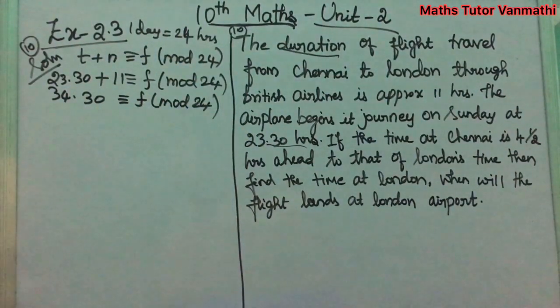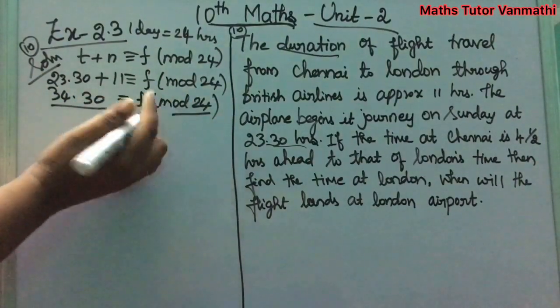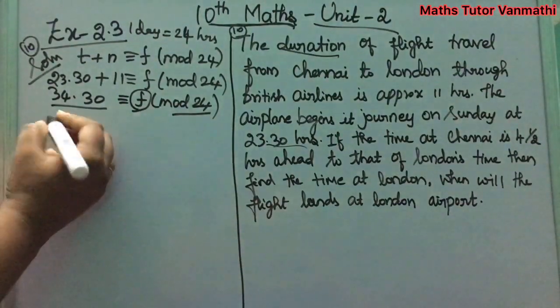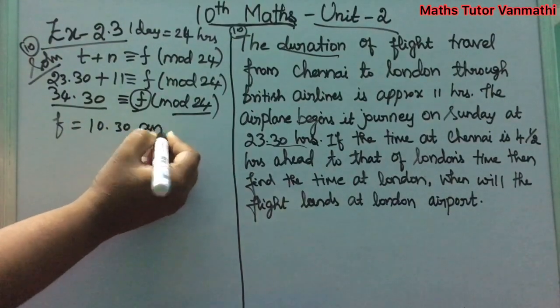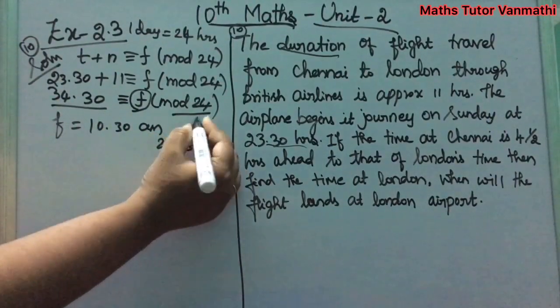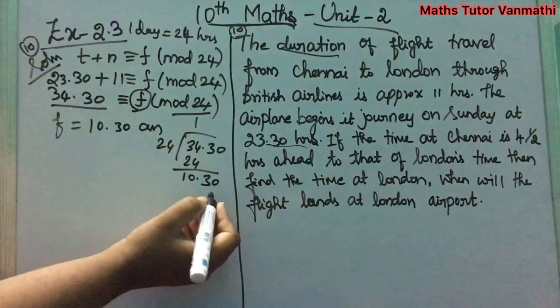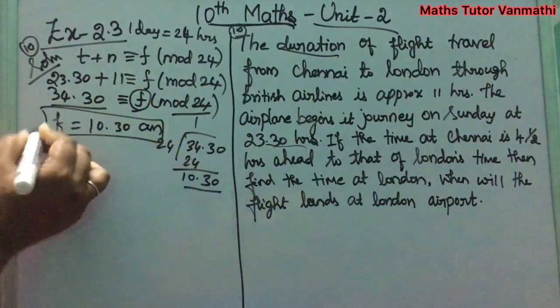So this value when divided by 24 gives the remainder f. Let us divide: 34.30 divided by 24, 24 ones are 24, the remainder is 10.30. That is your f value. Therefore, f is equal to 10:30 a.m.